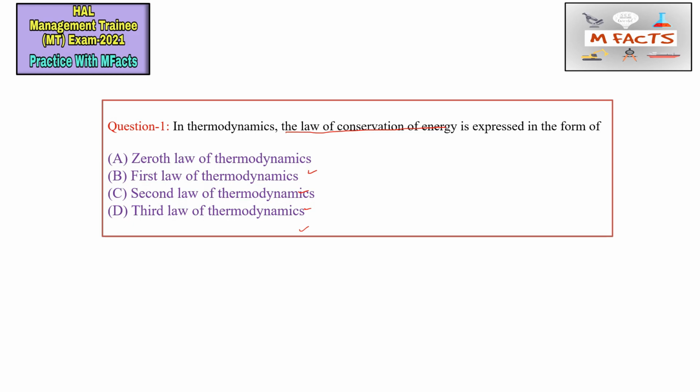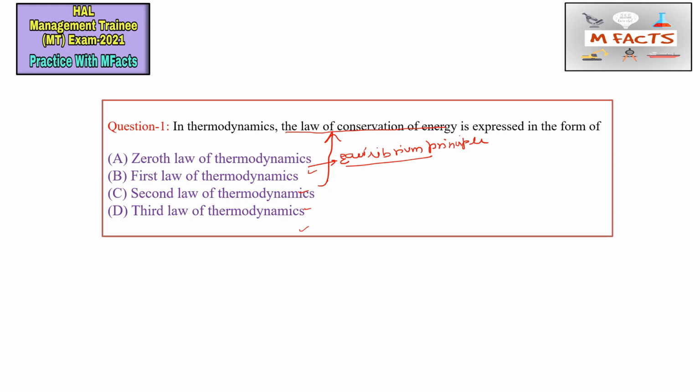The first option is the zeroth law of thermodynamics, which is known as the equilibrium principle, or the law of equilibrium. The first law of thermodynamics is the well-known law of conservation of energy principle.